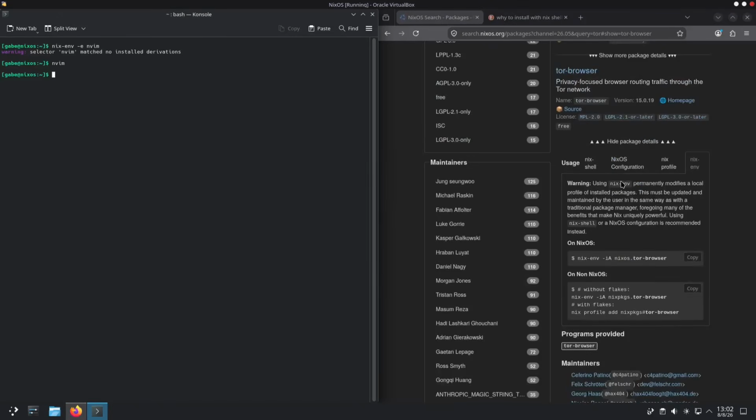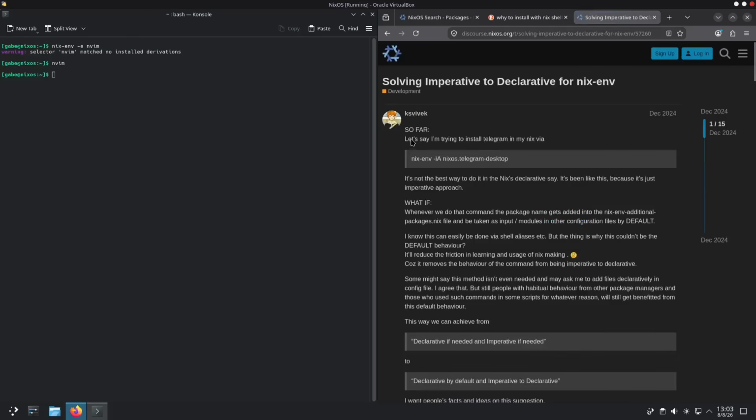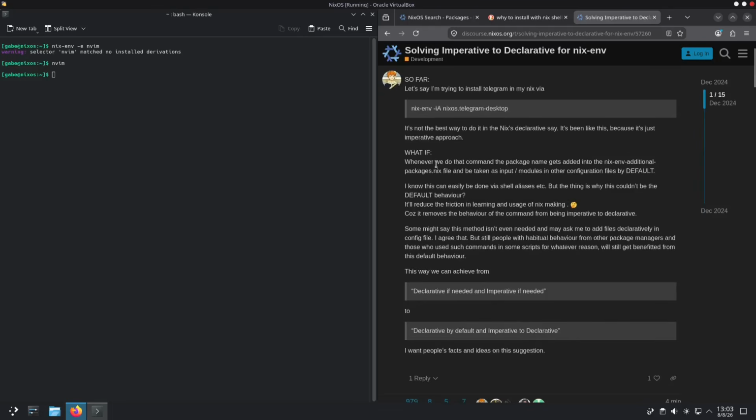Oh, geez. For those who don't get it right now, it's because NixOS is declarative. It should be, I guess. Like, yeah, that's it. Let's see. So far, let's say I'm trying to install Telegram via Nix, via nix-env, basically how I did before. It's not the best way to do it in Nix's declarative approach. It's been like this because it's just an imperative approach.